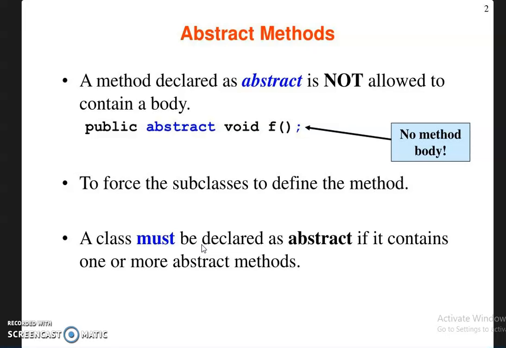Okay, once again I repeat this. A method declared as abstract is not allowed to contain a body. The subclasses are forced to define the method. A class must be declared as abstract if it contains one or more abstract methods.